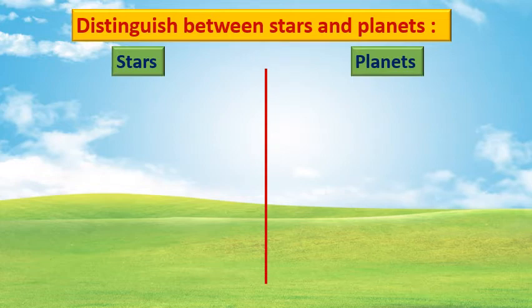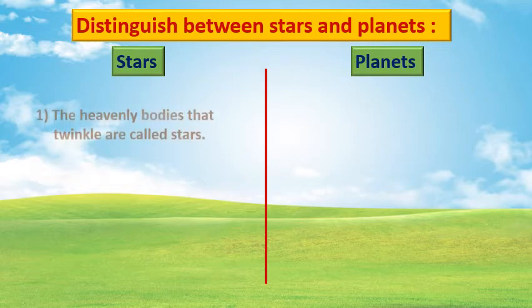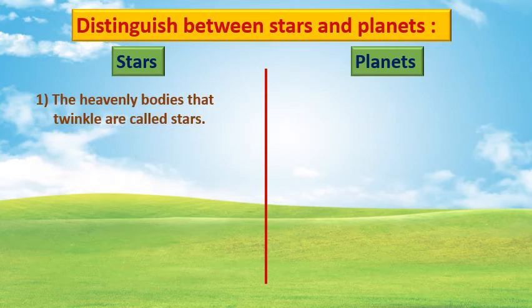Okay, here we will distinguish the properties. Stars. First one, stars are the heavenly bodies that twinkle. Stars twinkle at night. The whole day they twinkle, but because of the sun's light, we can't see them during the daytime. The first property is that the heavenly bodies that twinkle are called stars.